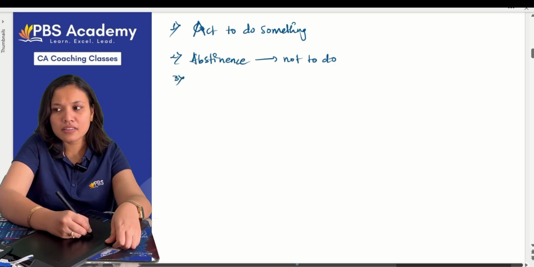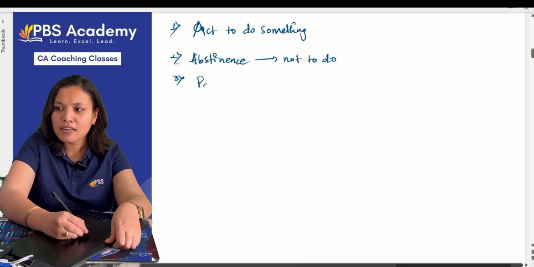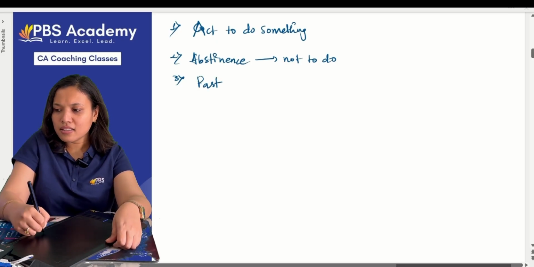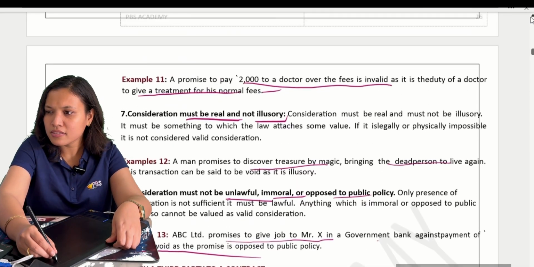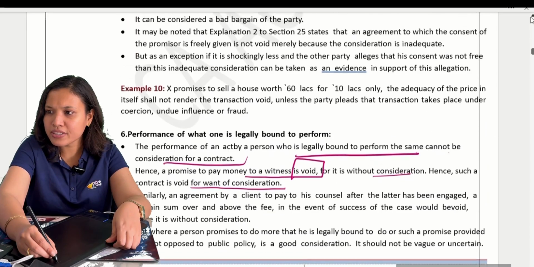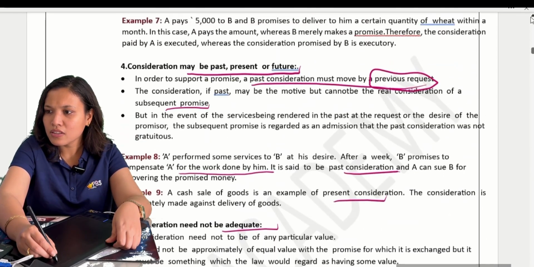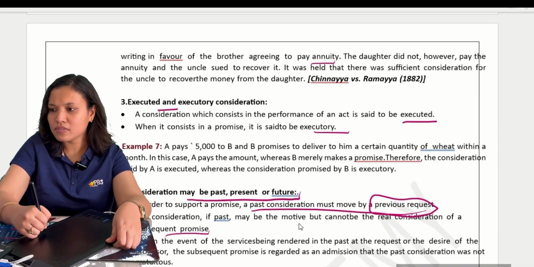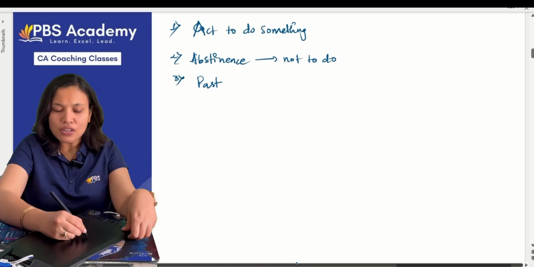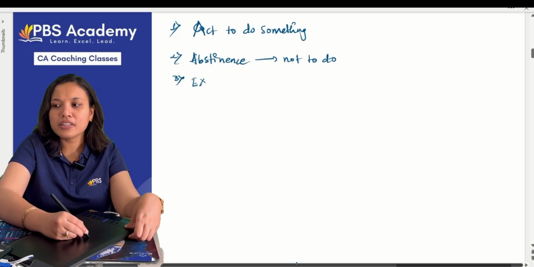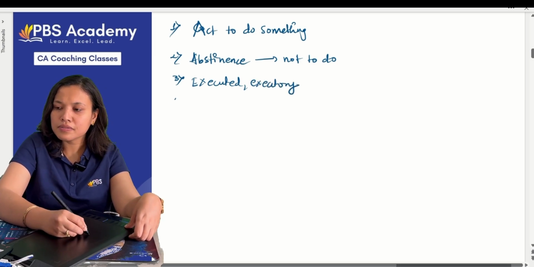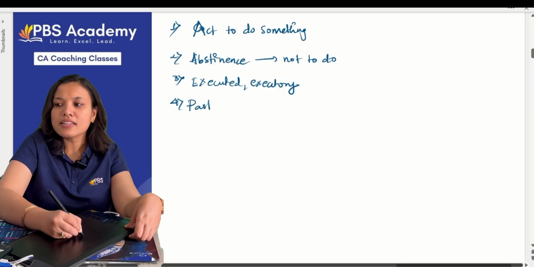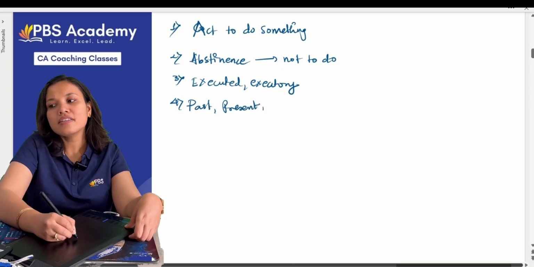Third one, it can be executed or executory in nature. What is the fourth one? Consideration can be past, present or future.